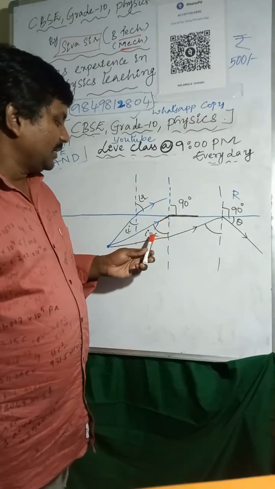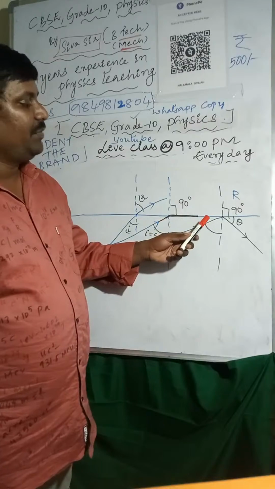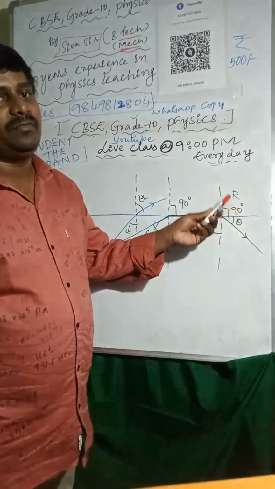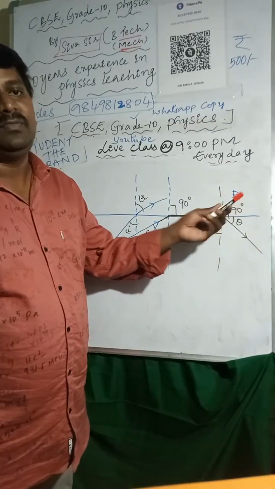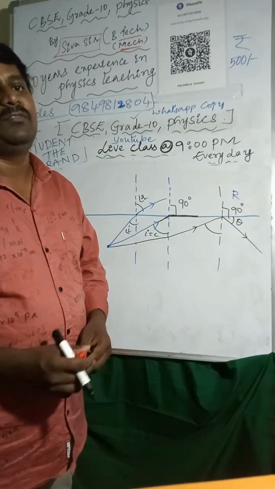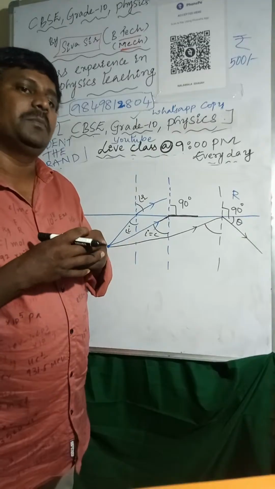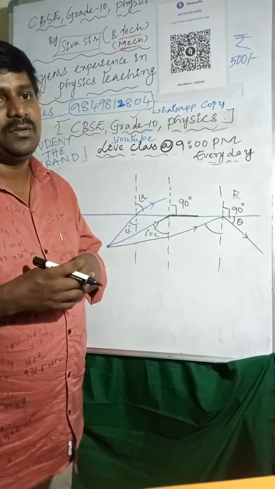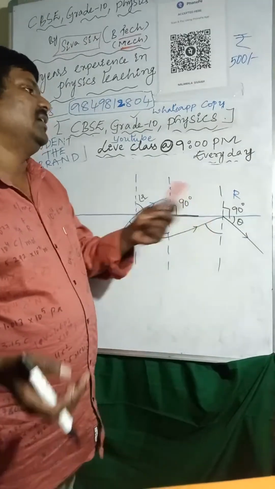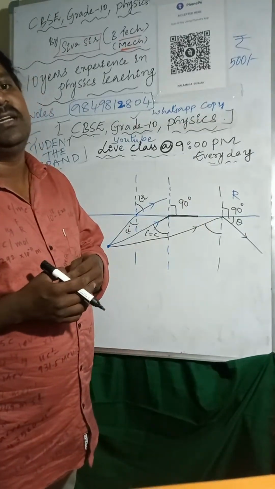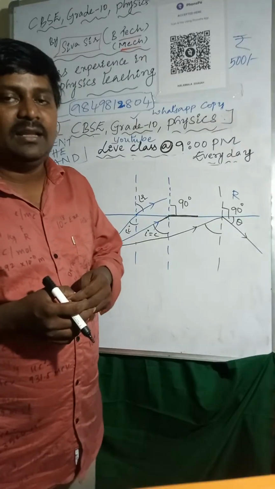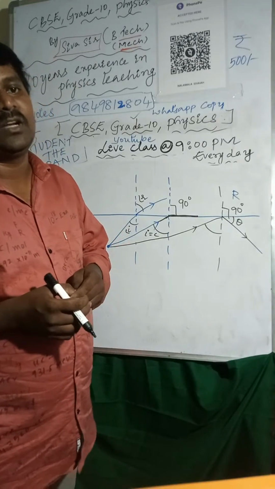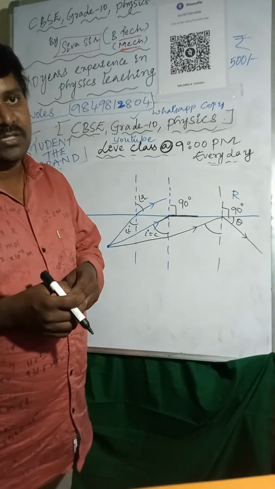If the angle of incidence is more than the critical angle, then the light ray reflects back into the same medium. This reflection is called total internal reflection.